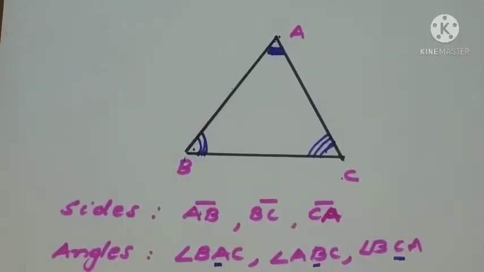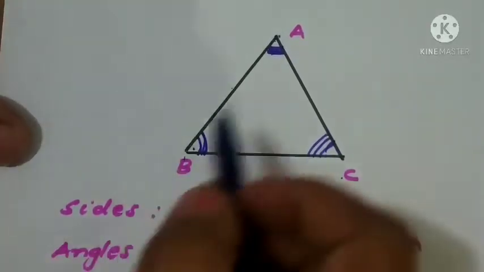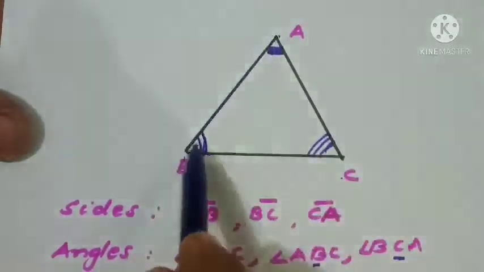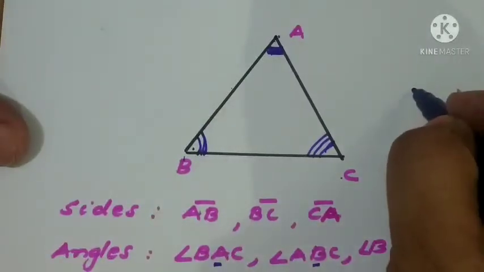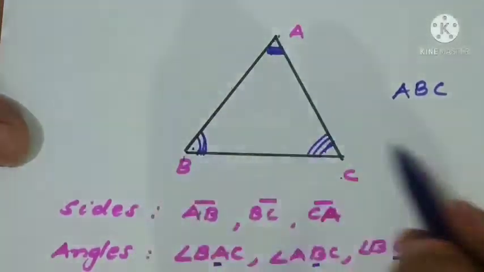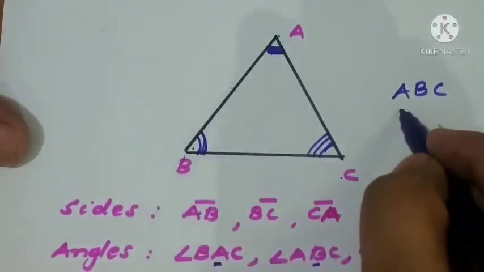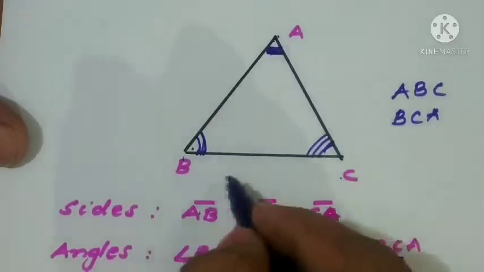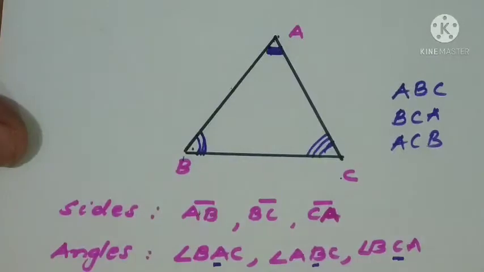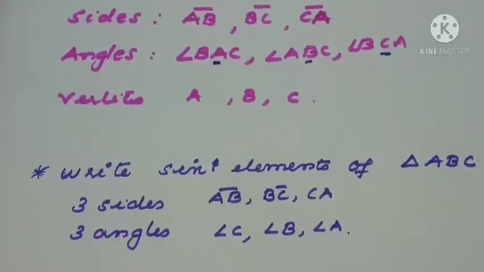One more point I have to say: when we want to name the triangle, we can say that it is ABC. It is the same as BCA and it is the same as CAB also. So we can use the name of the triangle as ABC. That means it is an anti-clockwise order we have used, then BCA, then ACB. I can say ACB also. It's all the same only. It is all about one triangle only. Either we see the clockwise direction or the anti-clockwise direction.